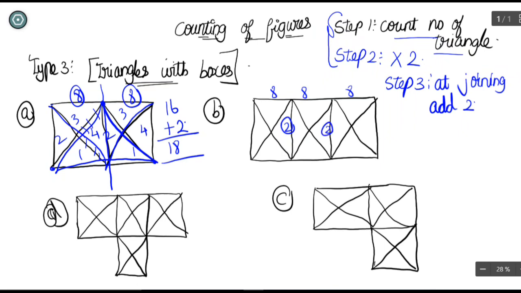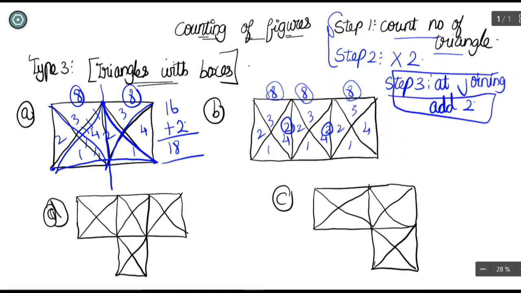So if you count it totally, what will you get? I think you people know how 8 comes here. It is 4 boxes in every square, so 4 into 2 will be 8 there, and in joining place, according to step 3, you have to add two triangles. So if we add all this, 8 plus 8 plus 8 is 24, and two 2's are there, so it is 4. So the total number of triangles inside a combo of 3 square boxes is 28. That's it.